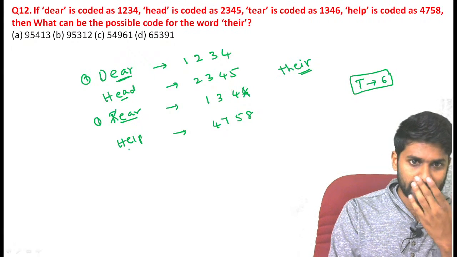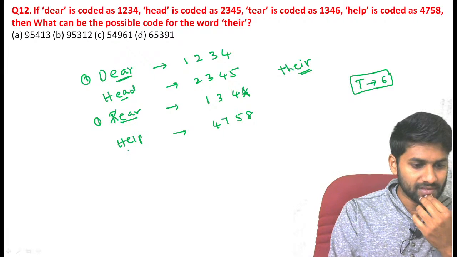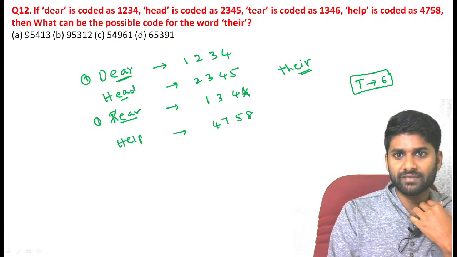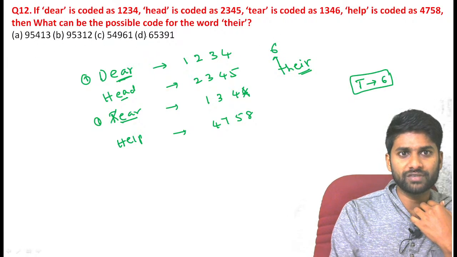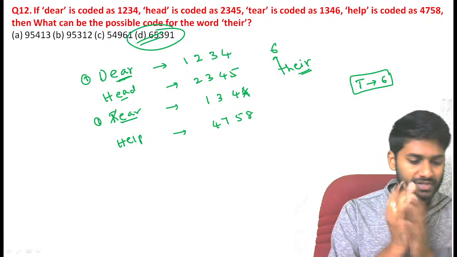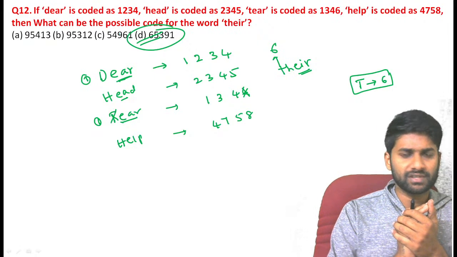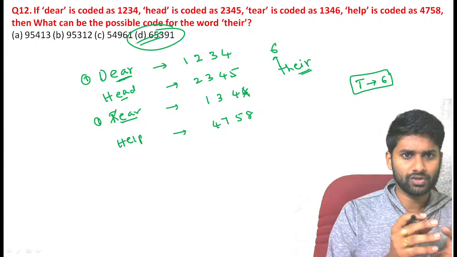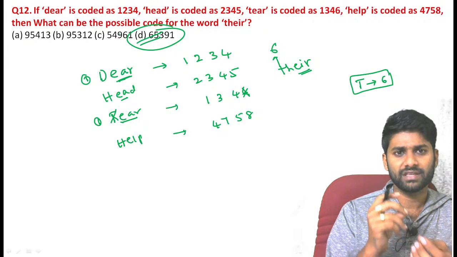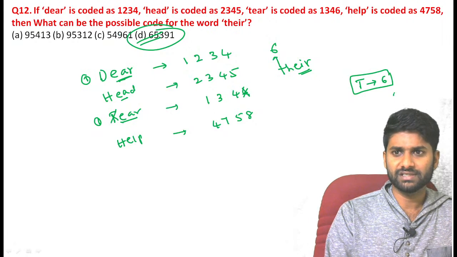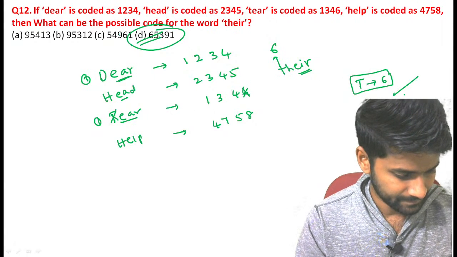Now again, see HELP. According to the question, we required the T value, which becomes 6. If you see the options, we have only one option. Directly you can choose option D, guys. So we have only one option represented for T. Just compare one statement to the other statement. Based on that, identify the code for each and every letter, and based on that you can code your answer. So answer 6 is the perfect answer, guys.